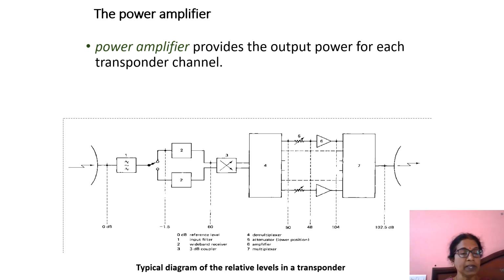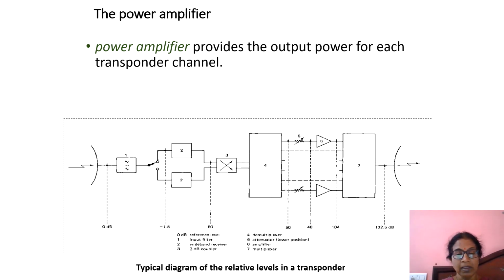Power amplifier. We have seen all these stages. This is an antenna, and we are receiving the signal in the uplink, then band pass filter, wideband amplifier, and this is a multiplexer. After the wideband amplifier we have an input multiplexer. All the channels are multiplexed here, and here we have amplifiers. This is a power amplifier. This amplifies the signal to a much higher range.